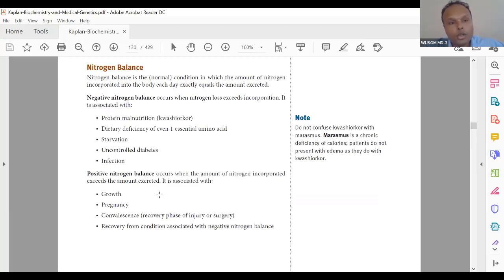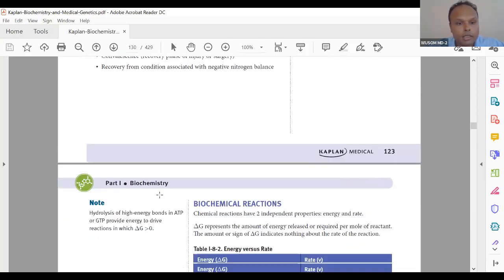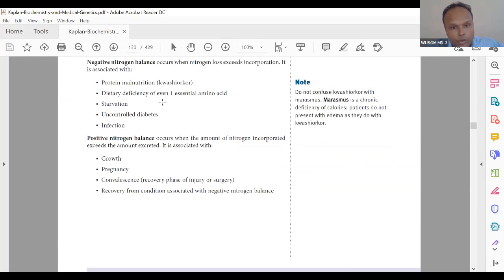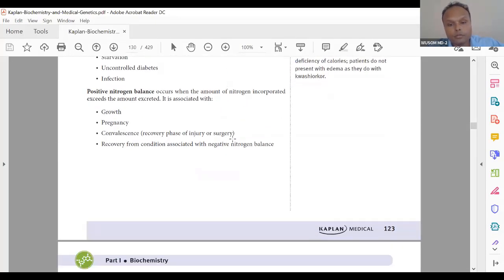We don't call it amino acid balance because some amino acids are synthesized, but nitrogen you have to get from amino acids, essential or non-essential. That is why we call it nitrogen balance rather than amino acid balance. Conceptually it is amino acid balance, but some amino acids can be synthesized in our body and we require nitrogen for that.